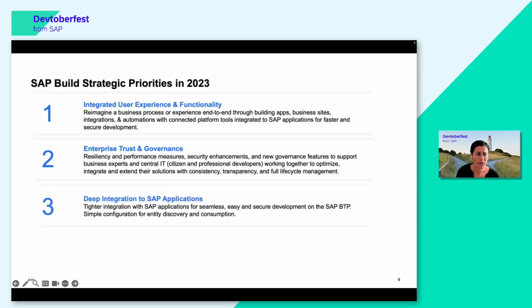Third focus topic is the deep integration into SAP applications, right? This is something where we believe we can really score with, because when you now create something, you create in your enterprise context and in your enterprise, you create an application. This is easily connected into your SAP system. This is where the power of Build is actually, I think, most visible, that you can quickly create extensions to the SAP offerings that we offer to you in your business context.